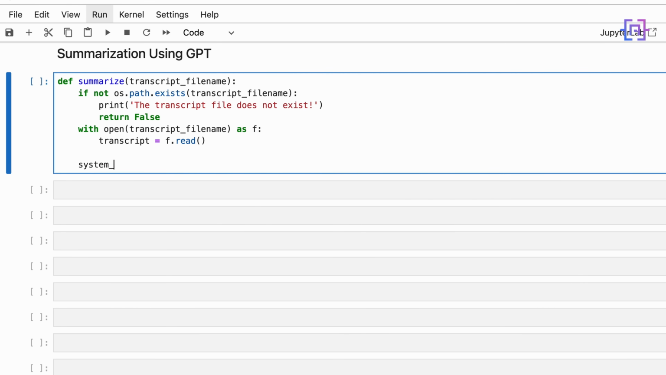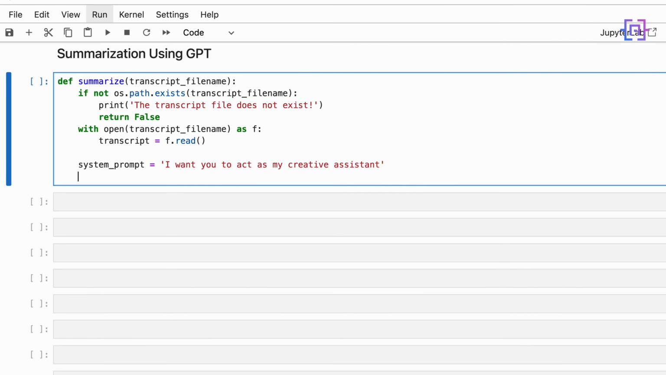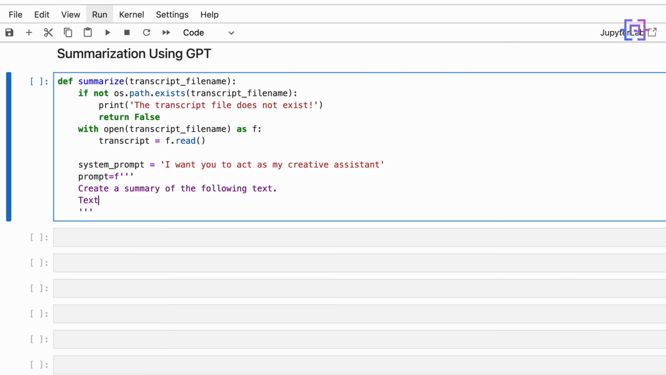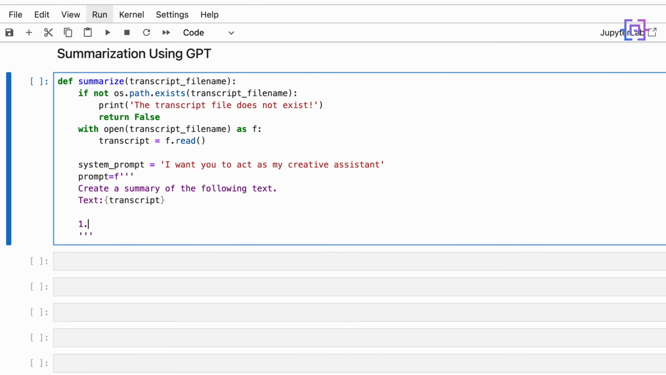So we'll have here system_prompt is equal to I want you to act as my creative assistant. And for the user prompt, we are going to have the following. We'll say create a summary of the following text. And this is the text, which is going to be the transcript. And then we are going to explain what it has to do. So we'll say add a title to the summary.